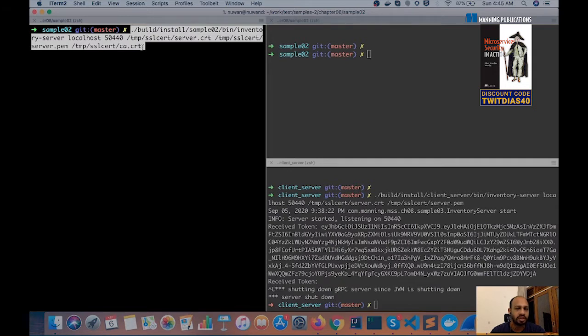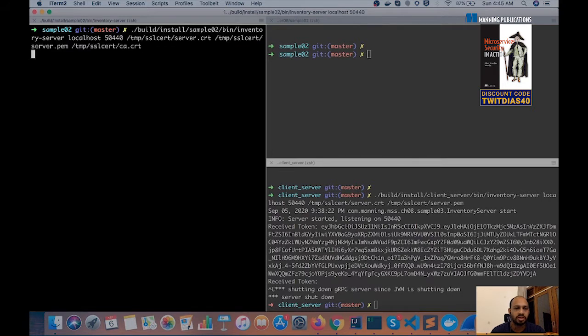So the CA certificate is needed to trust the incoming client communications. So let's go ahead and start the server process. So as you can see here, it says the server is started.